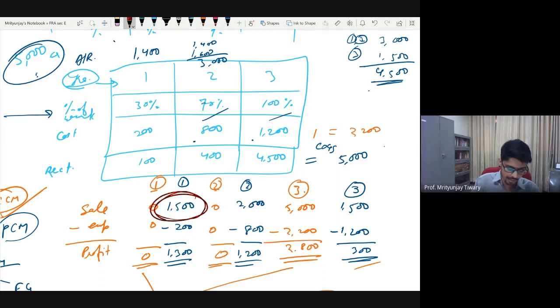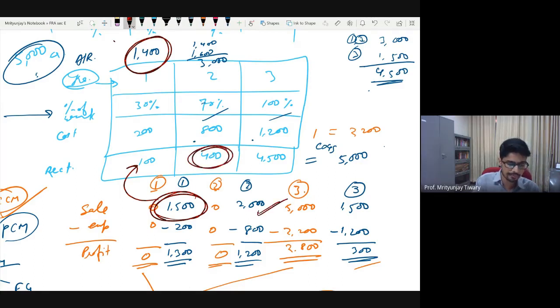We recognized 1,500 as revenue in the first year, but what did you actually get? You got only 100 crore rupees. So this difference will create an account receivable. So that is why in first year there will be an account receivable of 1,400. In this example, even in second year there was an under recovery. You said that you have done a revenue of 2,000 crore rupees, but how much did you get?